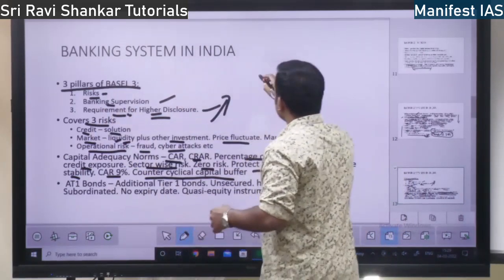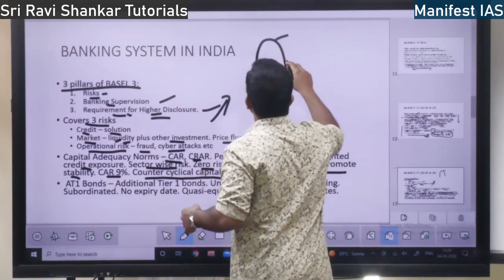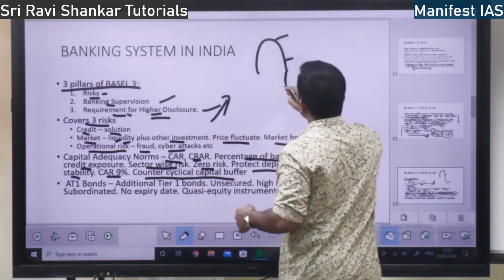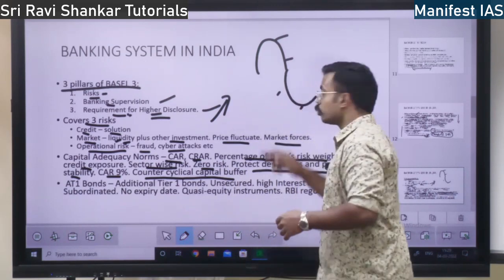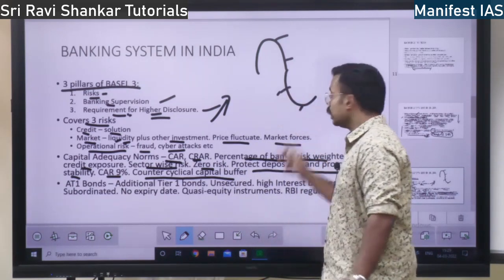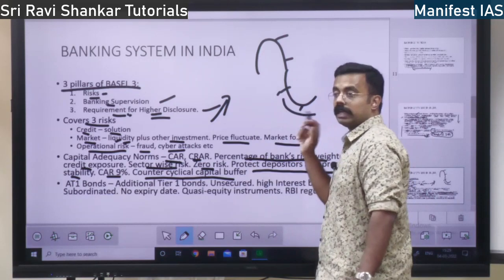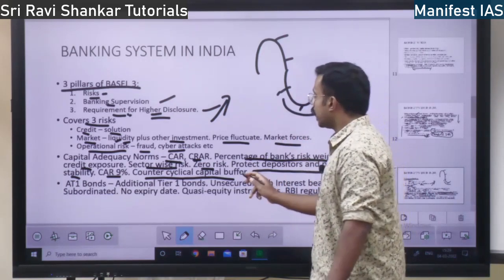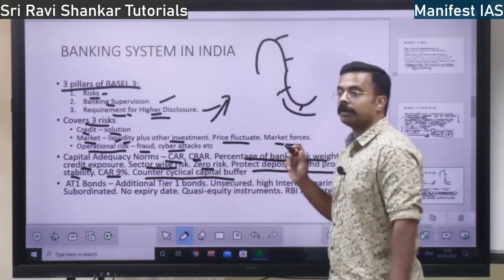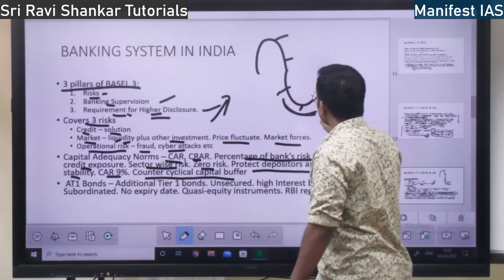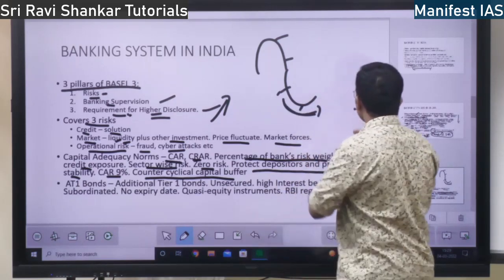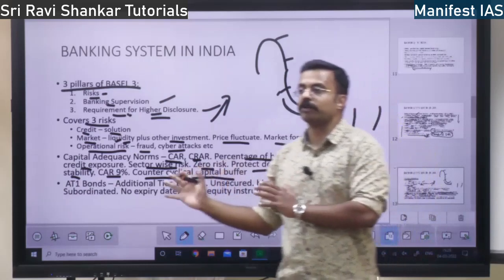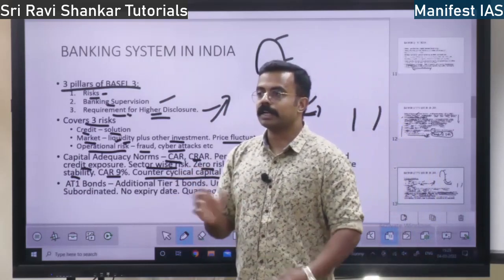I'm going to draw it. So this is boom, this is growth, this is recession, this is depression. Slowdown, also called slowdown, recession. Here the cycle is down. Here what they do, they are going to counter cyclical capital buffer. When the cycle is down, they are going to keep some capital buffer. Some buffer would be kept aside. Buffer, right?